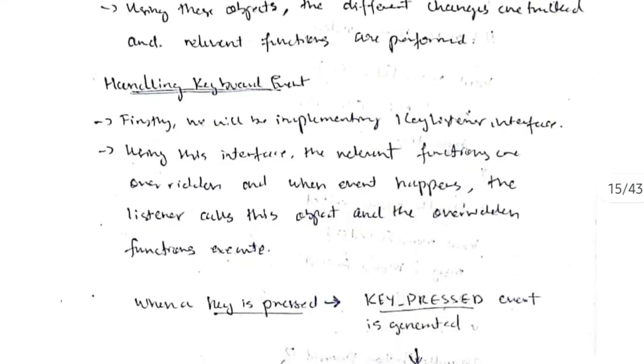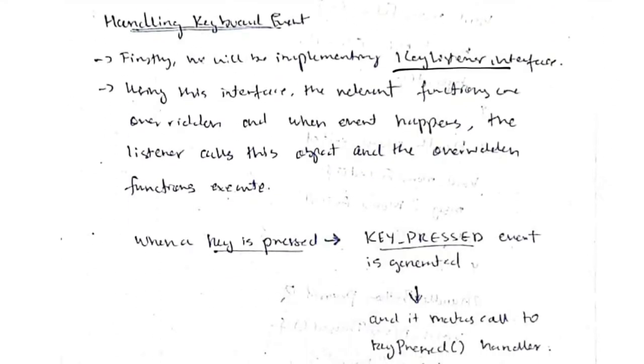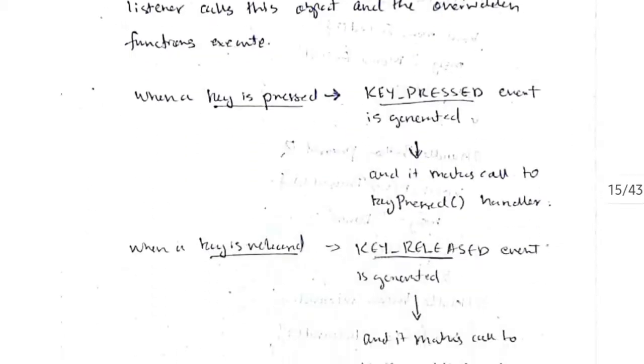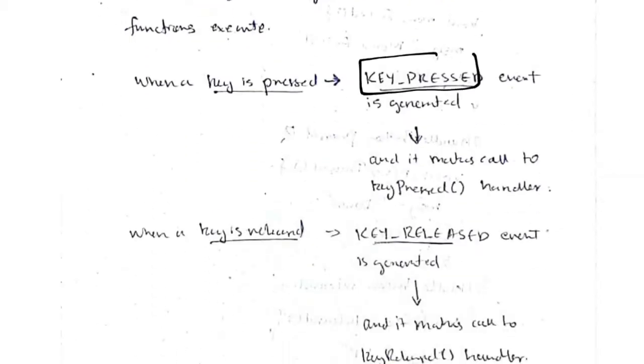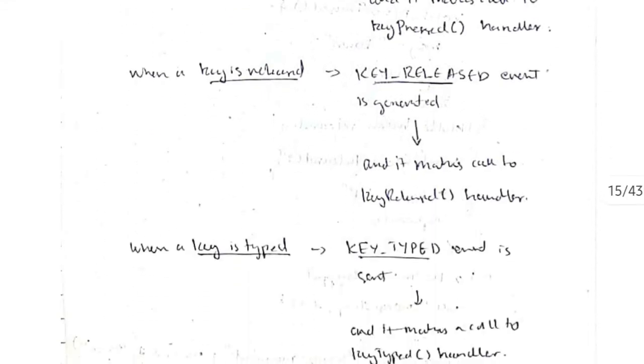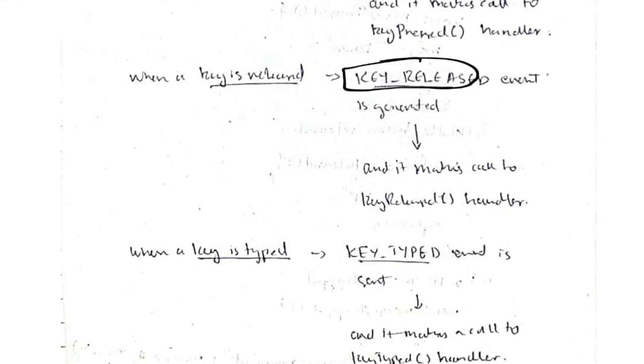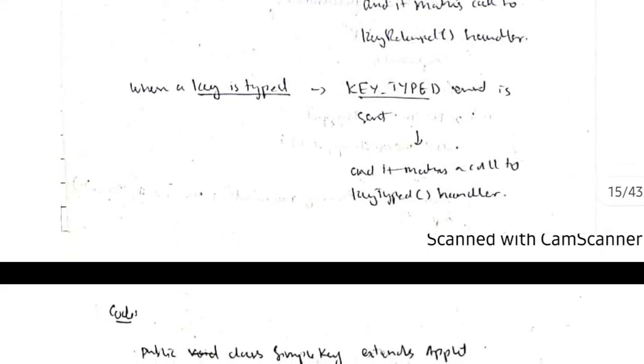Same thing we are doing for the keyboard also. First we'll implement the key listener interface, and using this interface, the functions relevant to us are overridden, and using these overridden functions we'll implement the keyboard functions. When a key is pressed, the key pressed event is called, and it calls the function keyPressed. Same thing for key released: the key released event will be called, and it will call the function keyReleased, and each of these functions will implement the relevant behavior. And when a key is typed, the key typed event is called and the keyTyped function is executed.